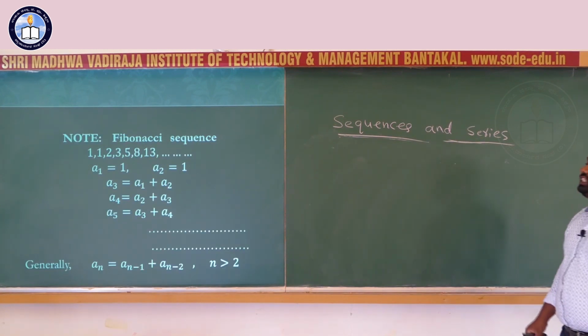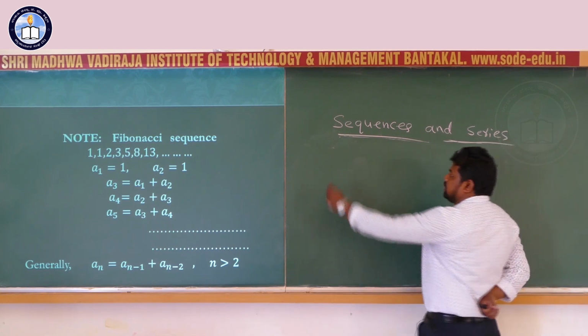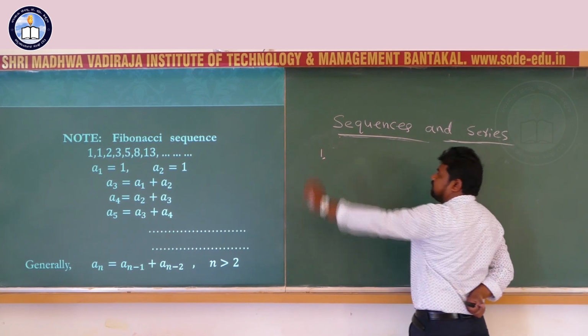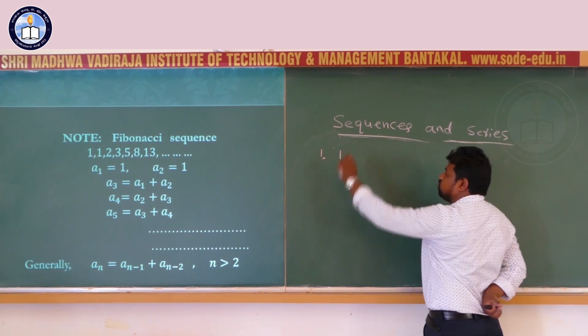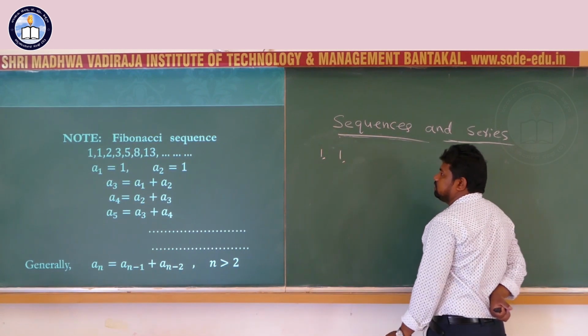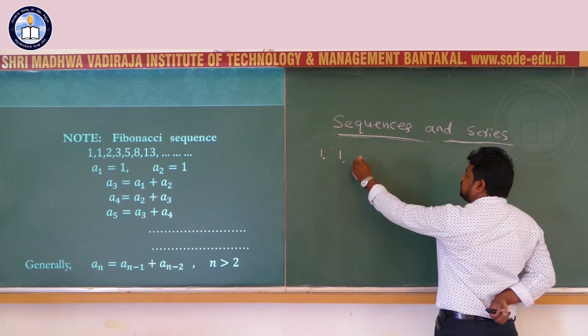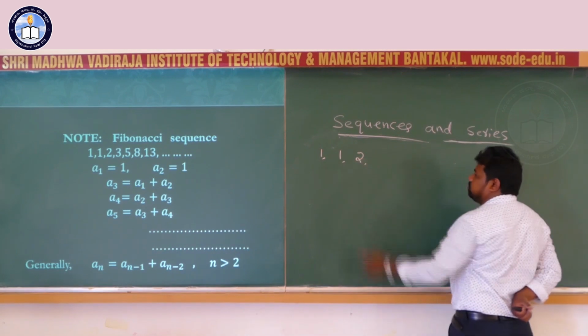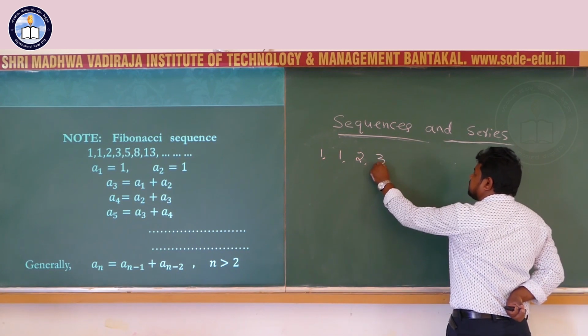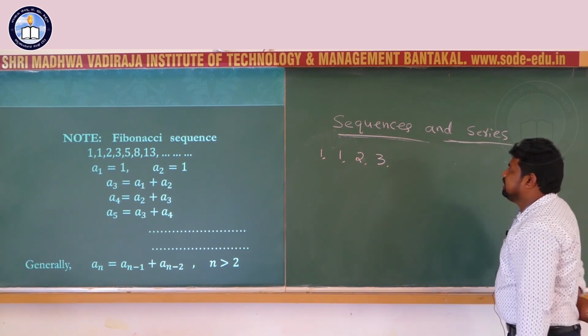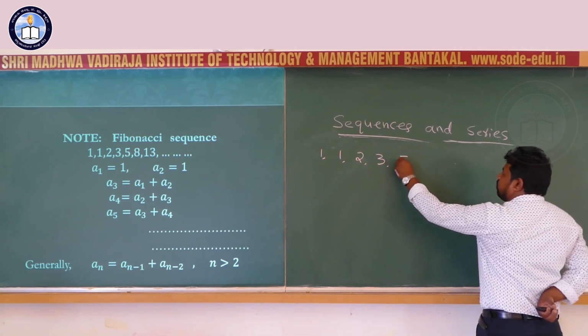One special sequence here: first term 1, second term 1, third term 2, fourth term 3, next term 5.